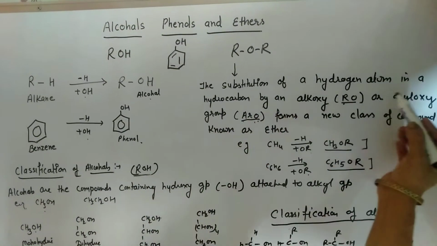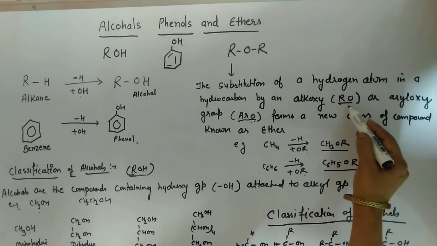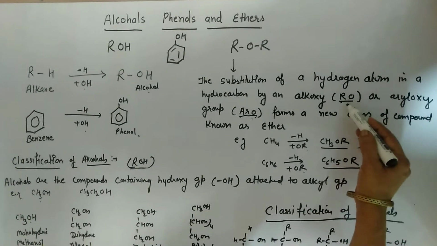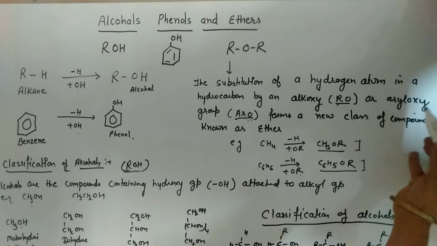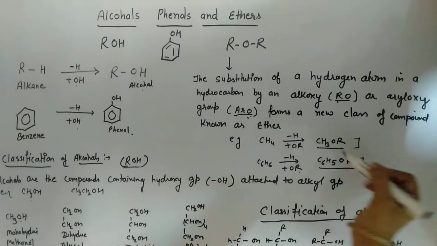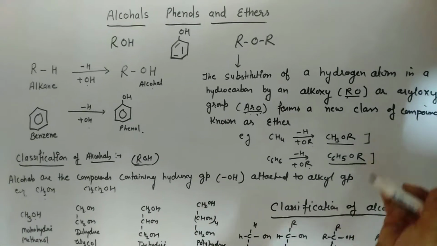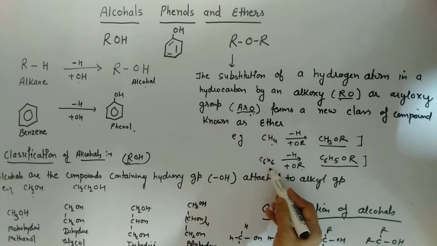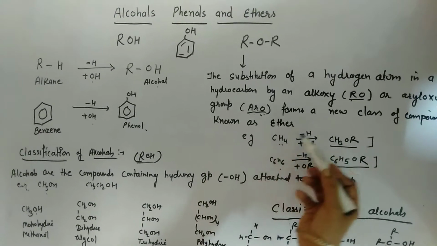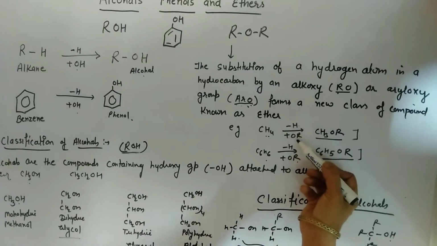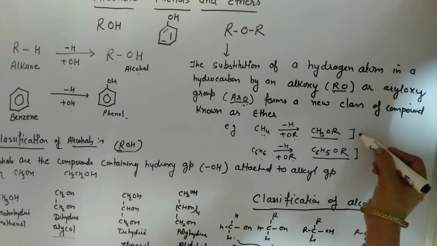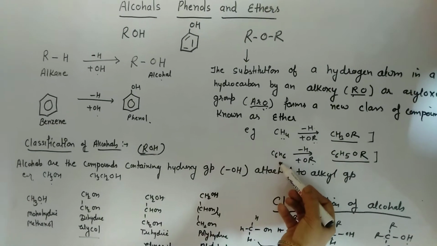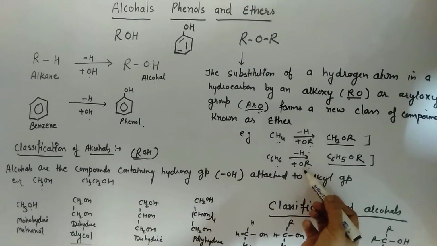Ether is formed by the substitution of a hydrogen atom in a hydrocarbon by an alkoxy group. Alkoxy group means OR, or you can say RO, or aryloxy group ArO, which forms a new class of compound known as ether. This is the aliphatic hydrocarbon, this is the aromatic hydrocarbon. In the aliphatic hydrocarbon, one hydrogen atom is replaced by an OR group, then ether is formed. In the aromatic hydrocarbon, one hydrogen atom is replaced by an OR group.